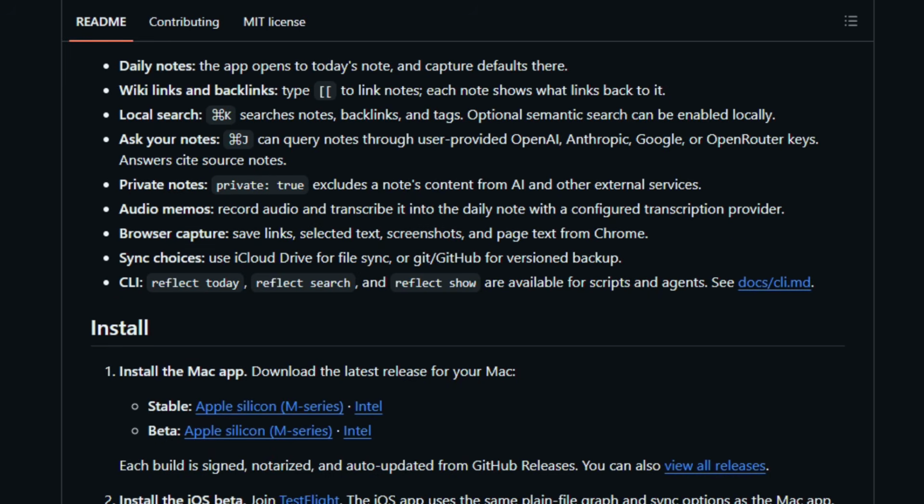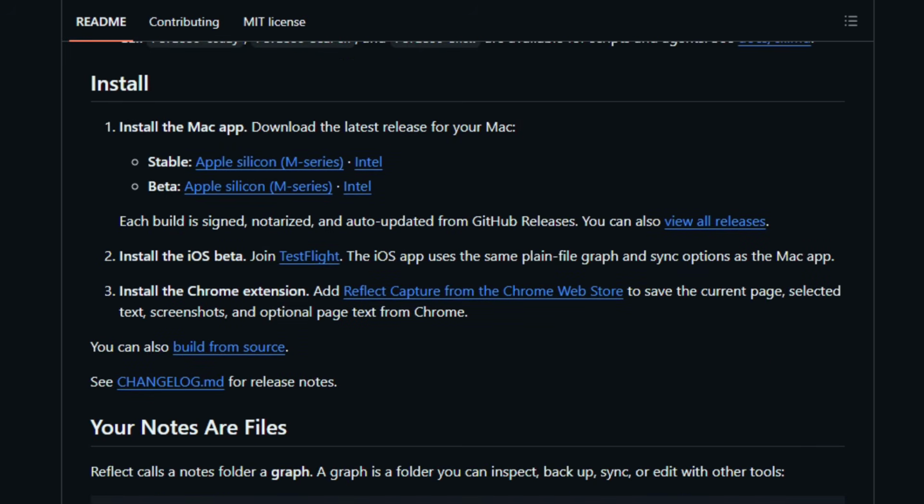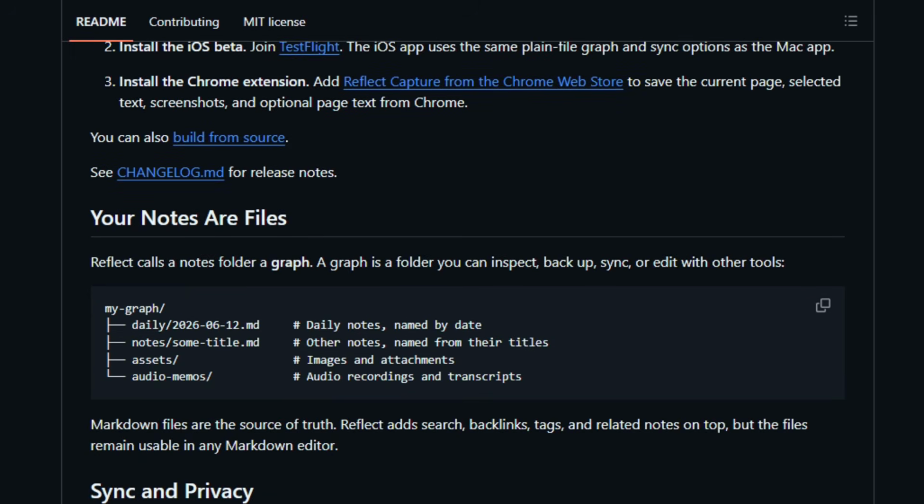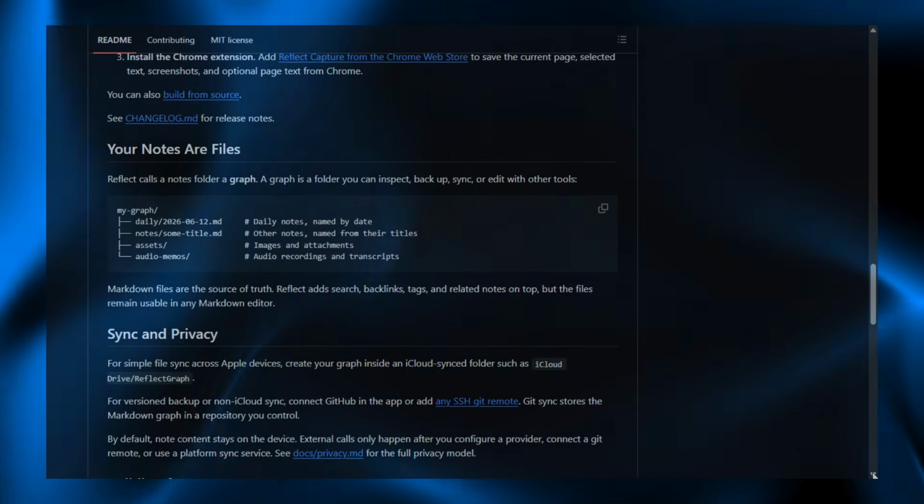Marking a note private keeps it out of any AI or online service. Enforced in code. Built on Tauri, nothing leaves your Mac unless you connect a provider or Git remote. Download it and start writing.